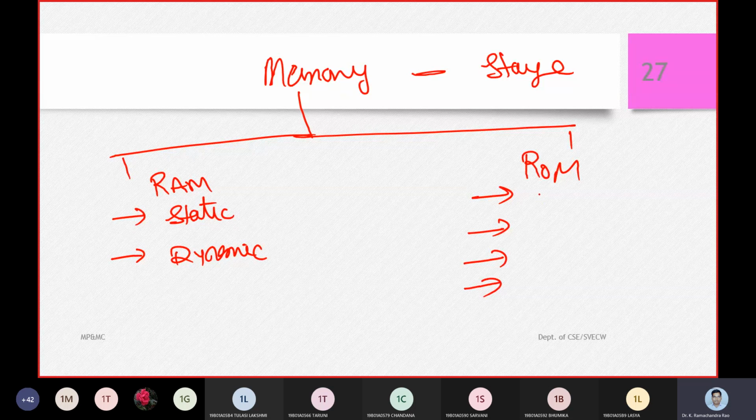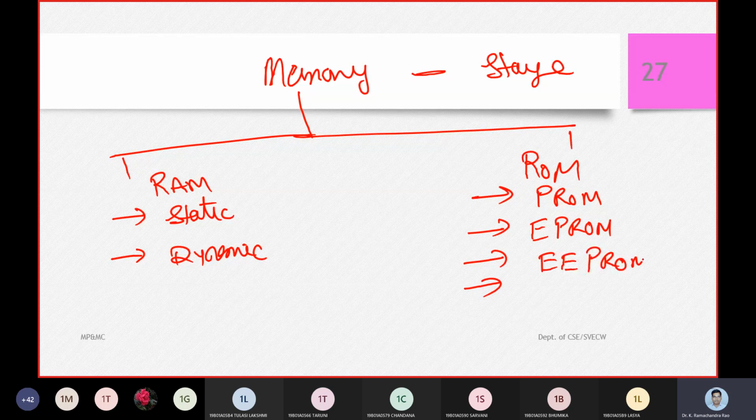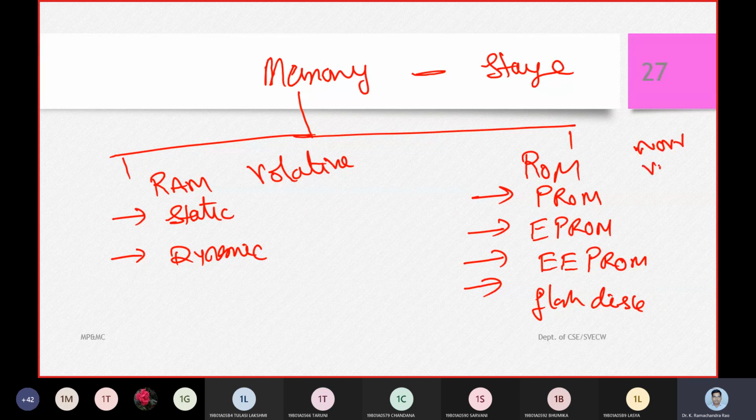The very first one, we are going to call it programmable read-only memory. Another one, we have to call it erasable programmable read-only memory. Next one, we have electrically erasable programmable read-only memory, and after that we have flash disks, etc. So now coming to the RAM, we are going to call it volatile, and when coming to ROM, we are going to call it non-volatile.